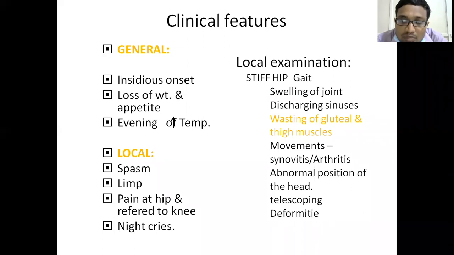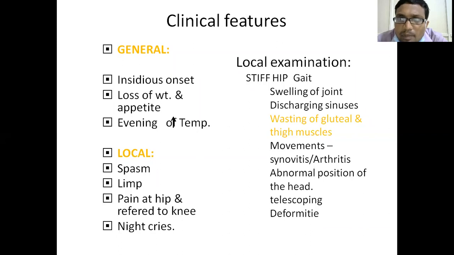Pain in the hip joint can be referred to the knee joint because both the hip joint and knee joint are supplied by the same branch of the obturator nerve. So sometimes there might be a hip problem, but the patient might complain that he is having knee pain.